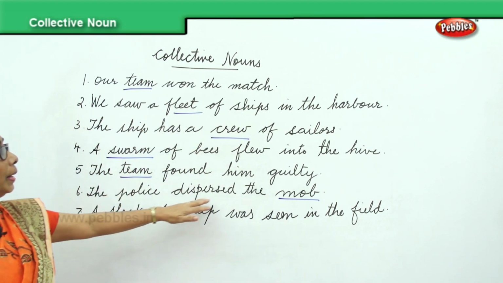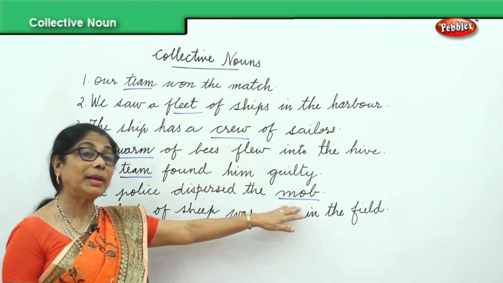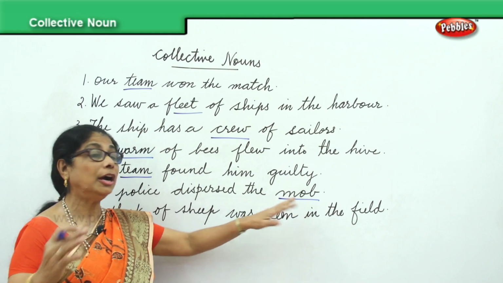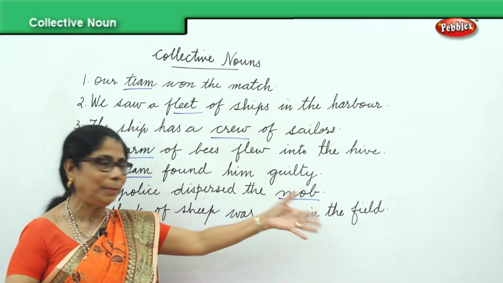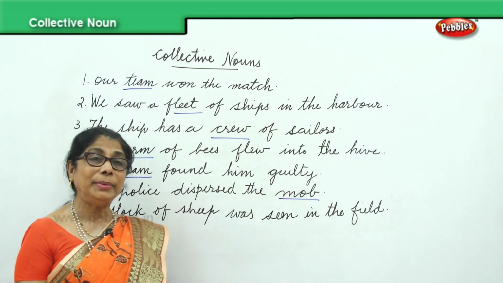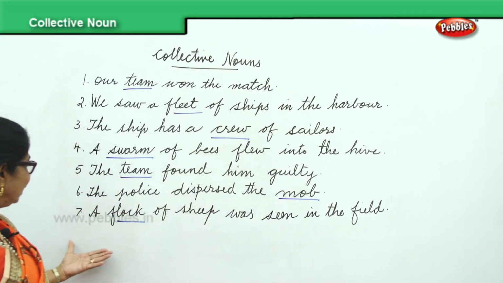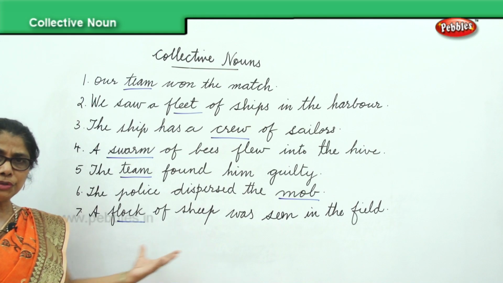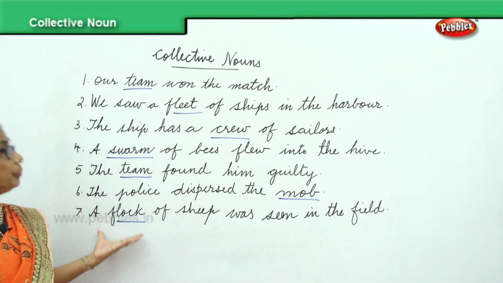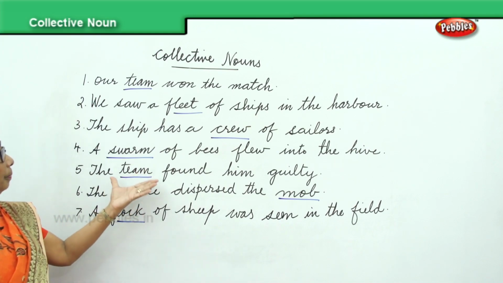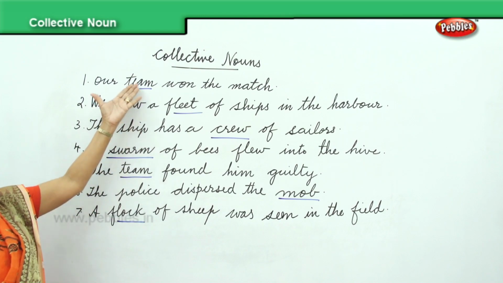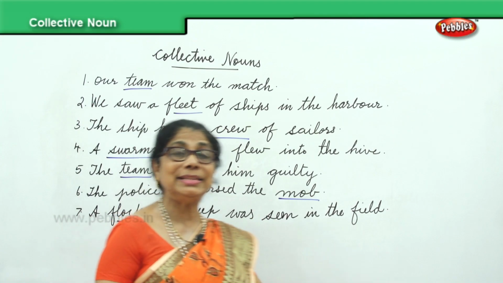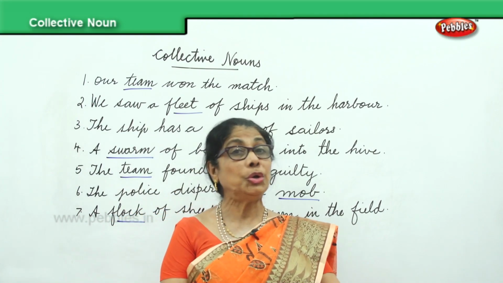The police dispersed the mob. Mob can be people, men, women, children, anybody. The large gathering of people, we call it mob. Mob is a collective noun. And finally, a flock of sheep was seen in the field. Group name for sheep is flock. So flock, team, swarm, fleet, crew, mob, all these are collective nouns, group names.